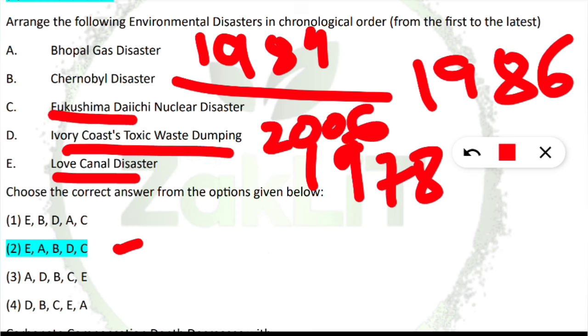And finally, the Fukushima Daiichi nuclear disaster. It took place in the year 2011. So this is the chronology from the first one to the latest one. EABDC will be the correct option.